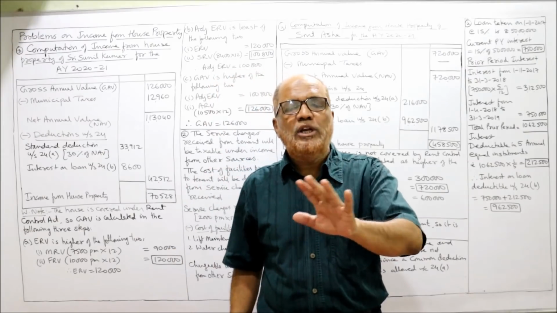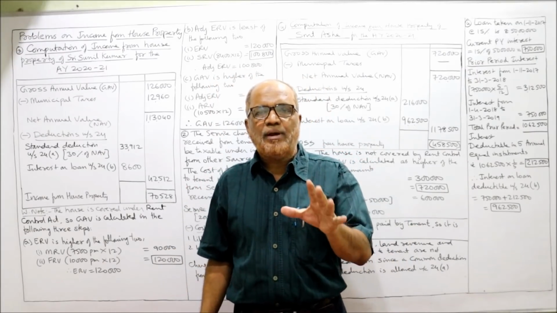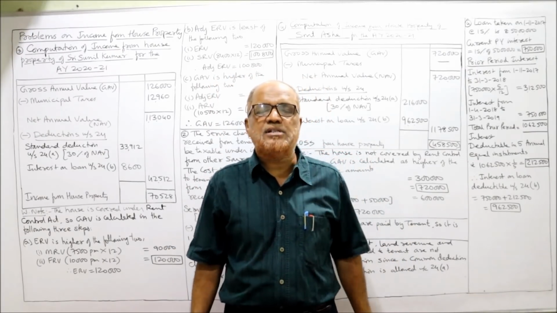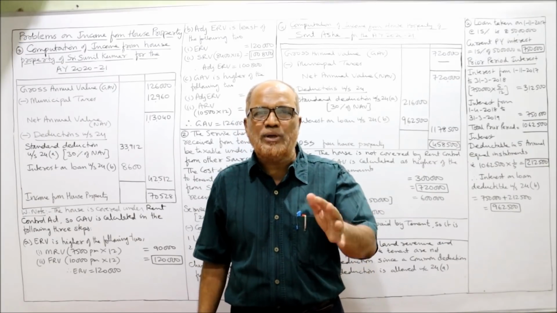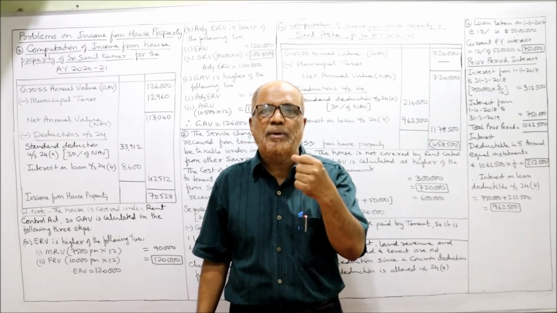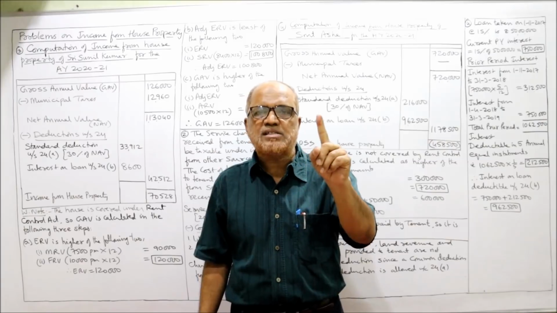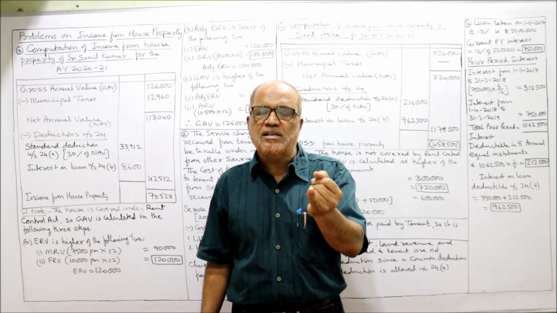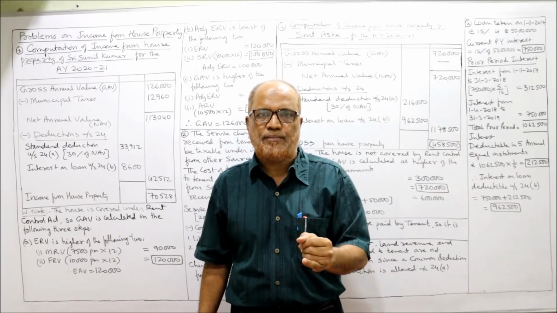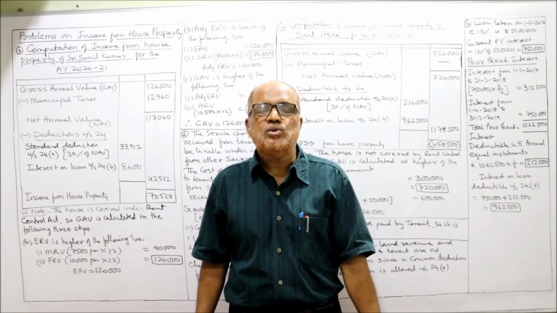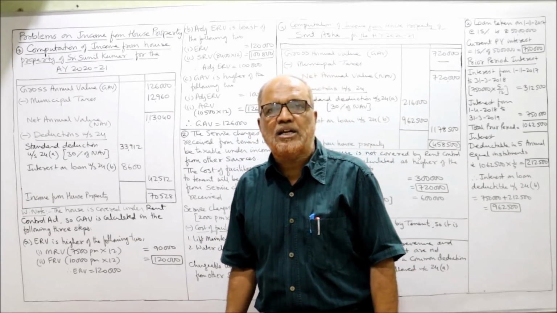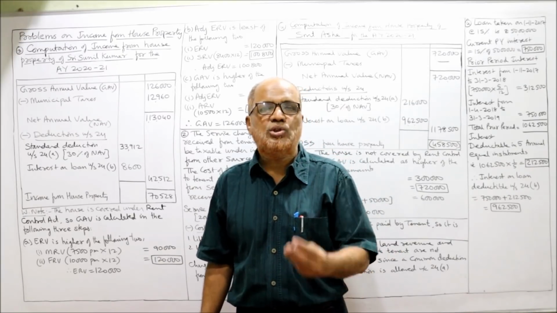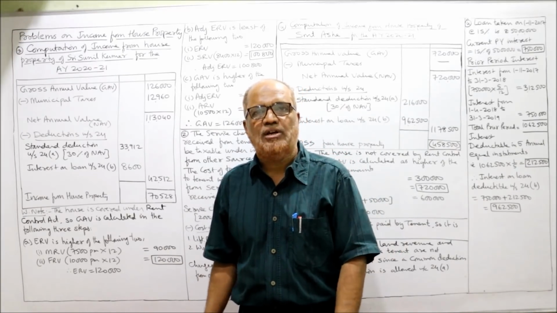So one or two new points. See here, in every problem almost 80 to 90% points are same. Only 10-20% points, 1 or 2 points will be different. In this problem, first different point is service charges. Service charges received by the owner from the tenant. Second is the house is covered under Rent Control Act. So 3 steps we have to calculate GAV.